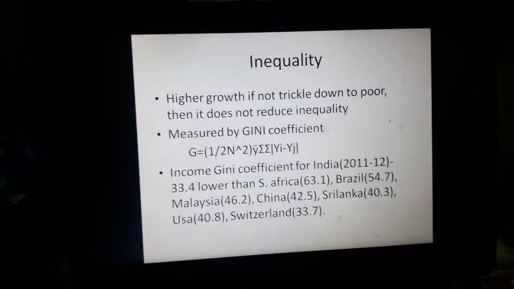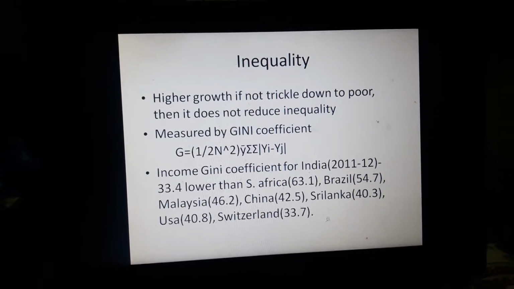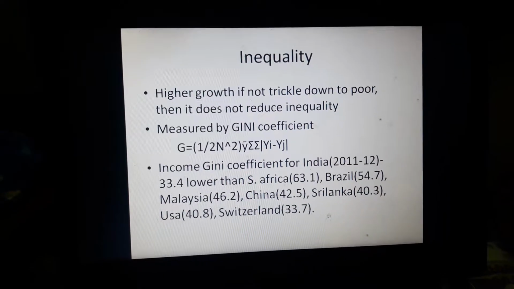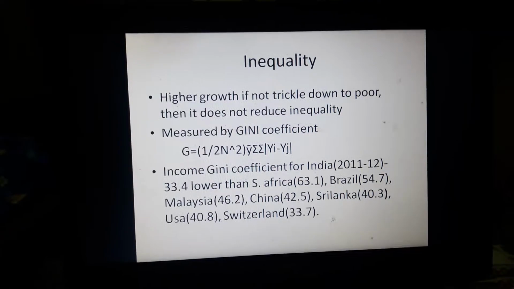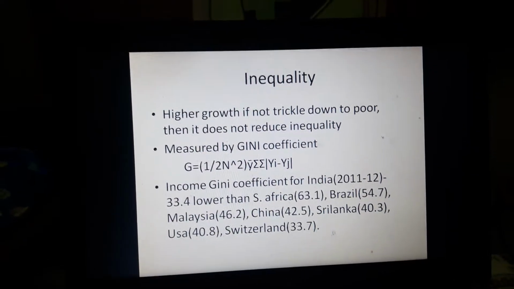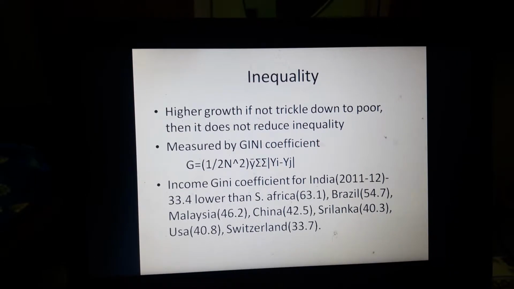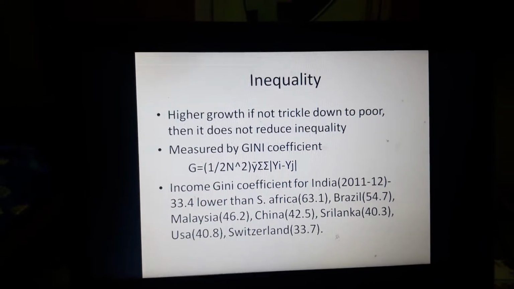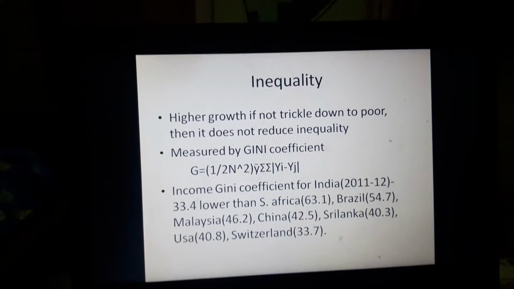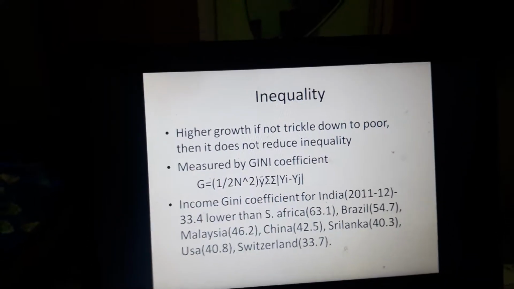Now inequality can be measured by the Gini coefficient, and the formula for the Gini coefficient is 1 by 2N squared ȳ, then the double summation of the modulus of yi minus yj, where capital N is the population of the country, ȳ is the average level of income, yi is the income of the ith individual, and yj is the income of the jth individual. Now the higher the value of the Gini coefficient, the higher the inequality in a country.